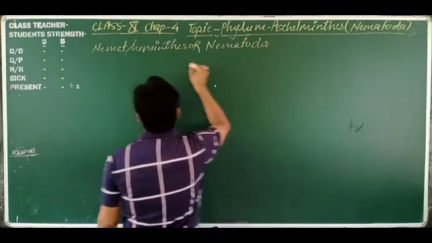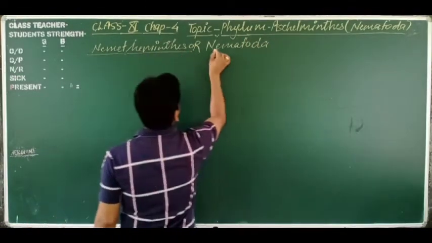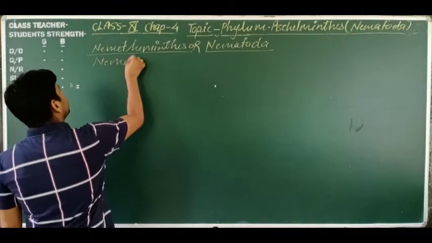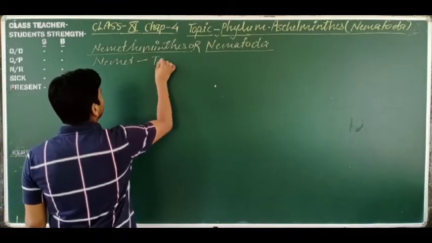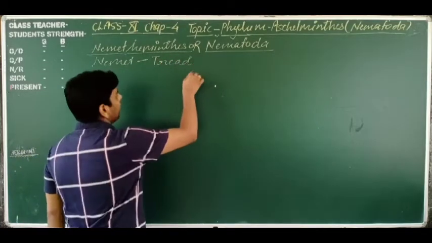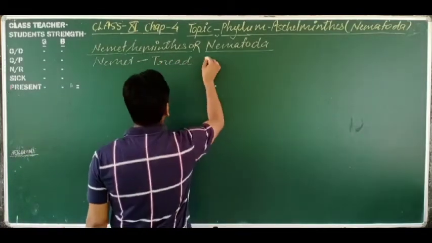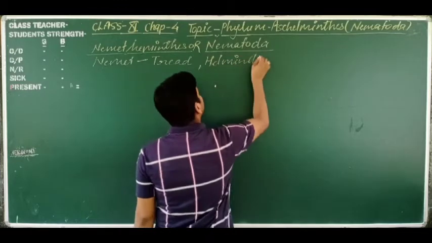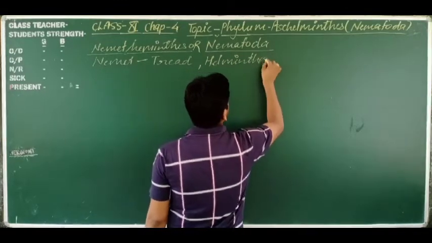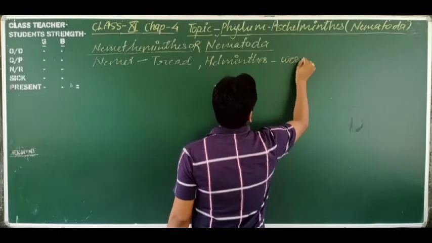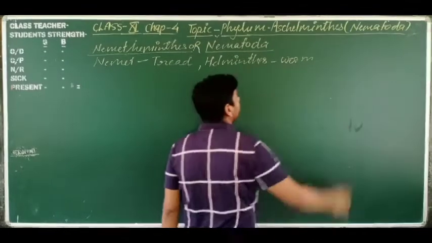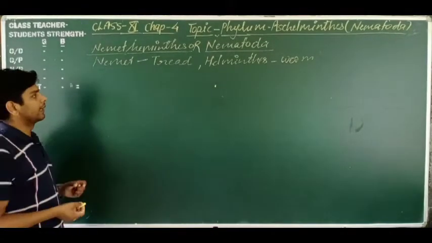Dear students, you know nemat is the term that comes from thread. And helminthes, we have discussed earlier, means worm. So these are the animals that have a thread-like and cylindrical body.